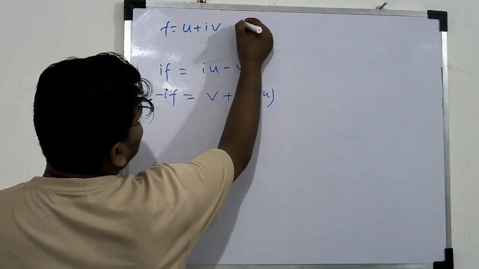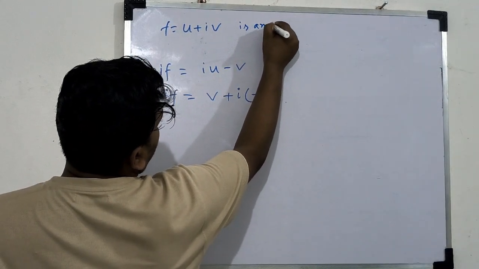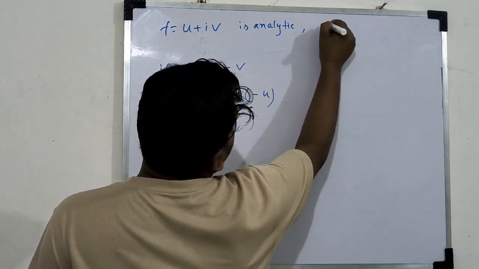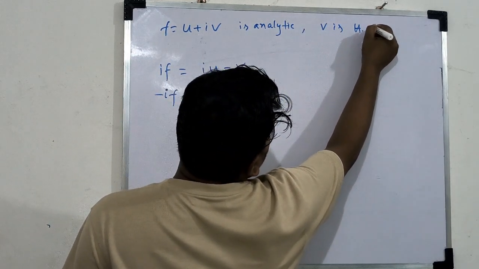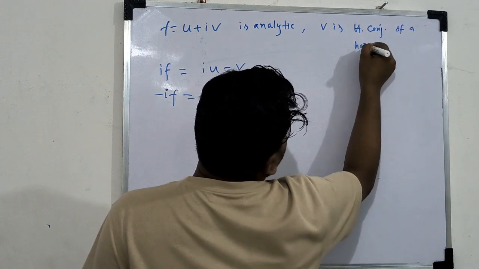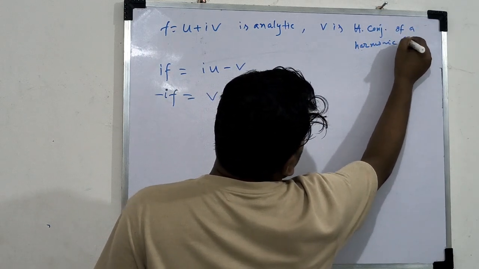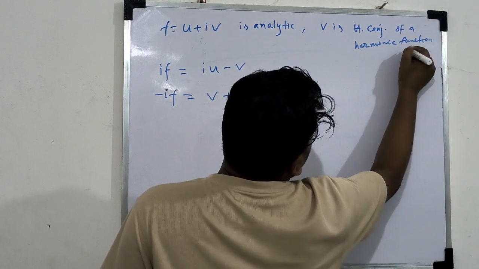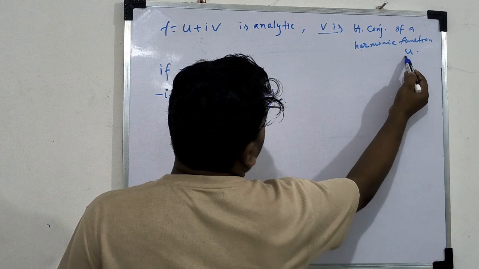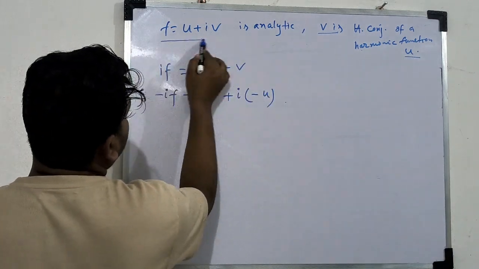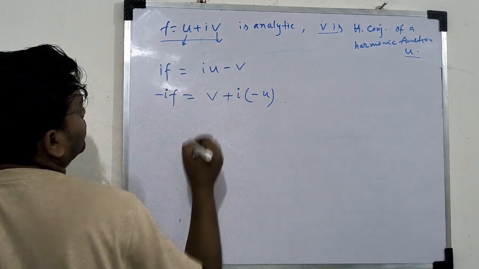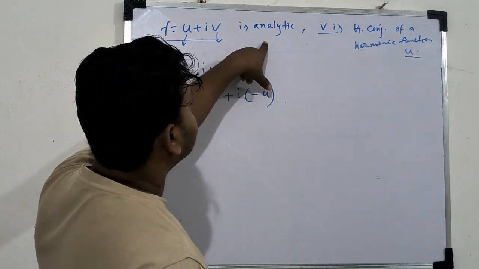So f will be analytic if v is a harmonic conjugate of a harmonic function u. Whenever v is a harmonic conjugate of harmonic function u, then f equal to u plus iv, where u is harmonic and v is the harmonic conjugate, so this function will be analytic.